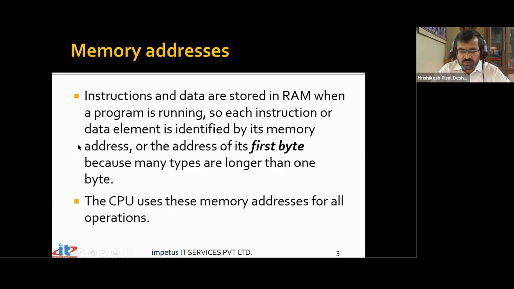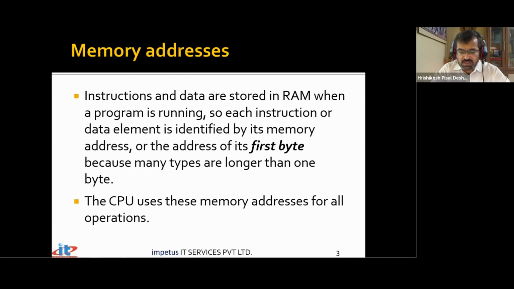And the CPU uses this memory address for all the operations. Say C is equal to A plus B. A very simple operation where you are assigning the result of the addition of A plus B into a variable called C. Sounds very simple. But A is just an identifier. Now when I use the word identifier, what does it mean? It means it's just a name given to some location in the memory.